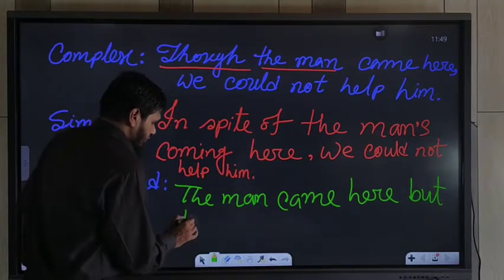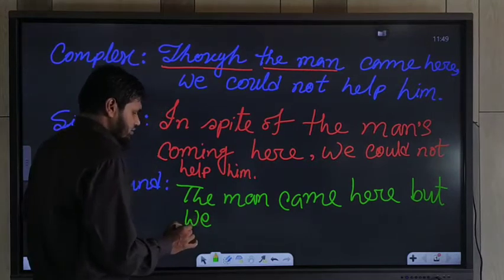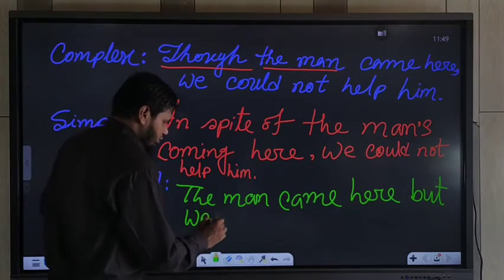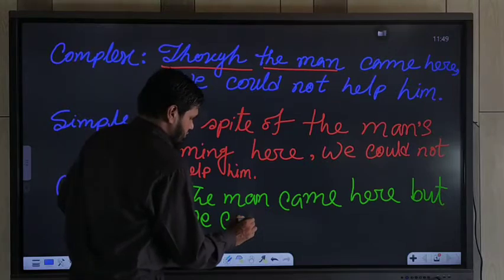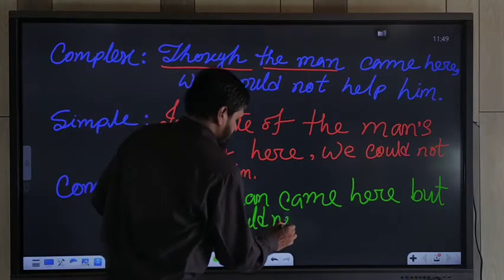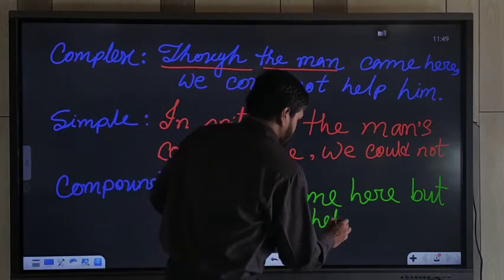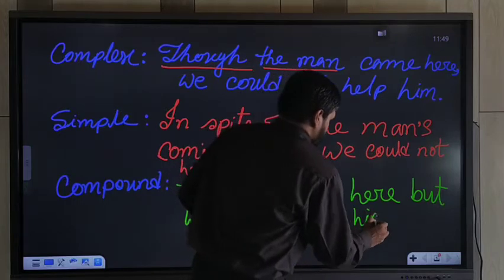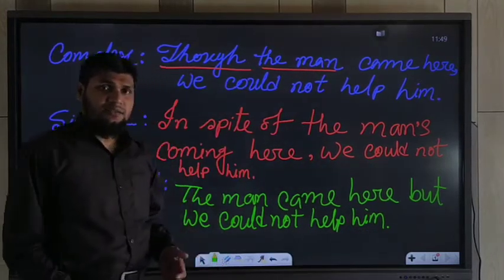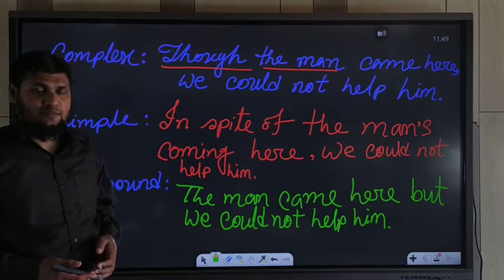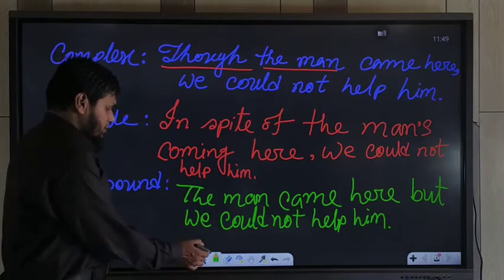But we. Subjects are different, so we should use both subjects. We could not help him. Understand? It's very easy and simple. You should practice it. Okay.